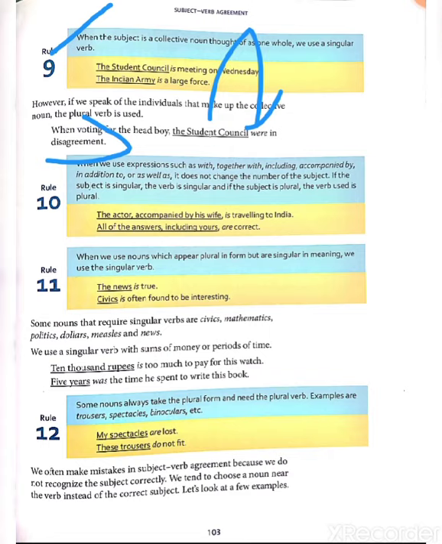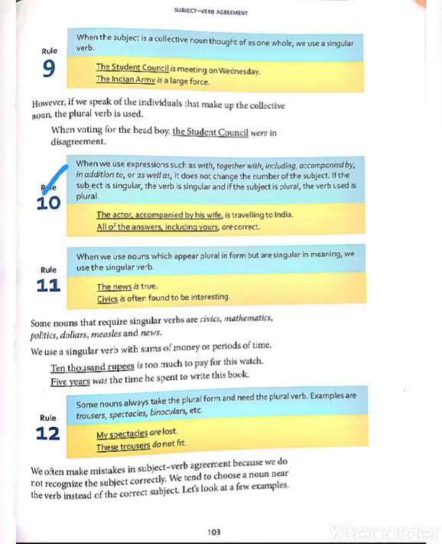Okay dear students, next rule is rule number 10. When we use expressions such as with, together with, including, accompanied by, in addition to, or as well as, it does not change the number of the subject. If the subject is singular, the verb is singular, and if the subject is plural, the verb used is plural.